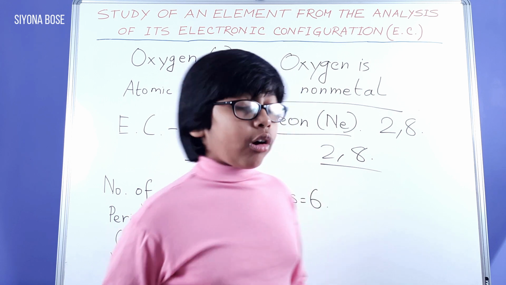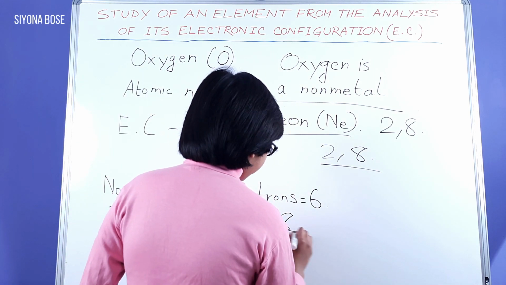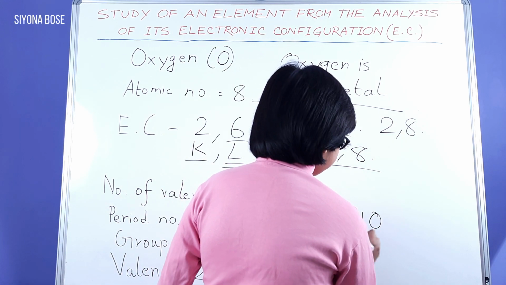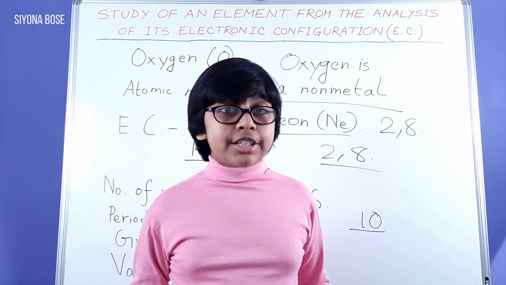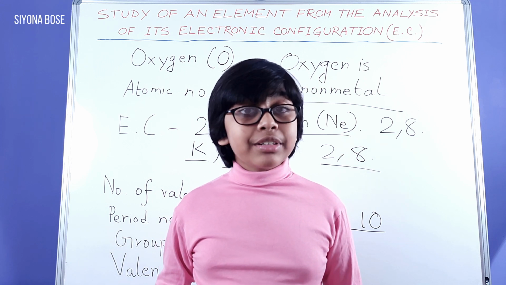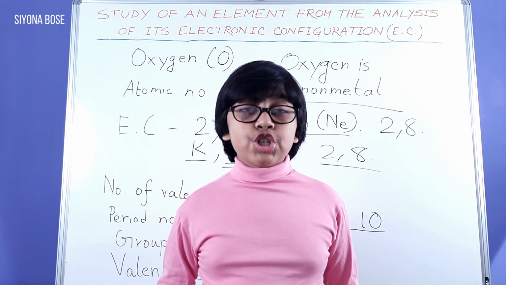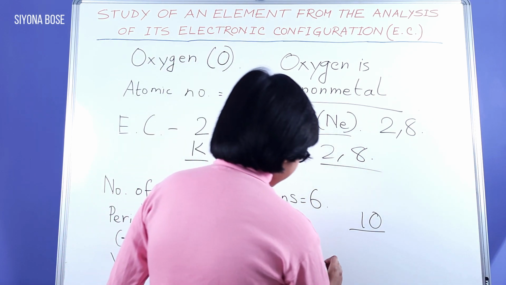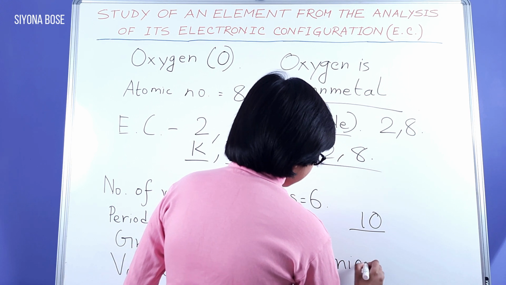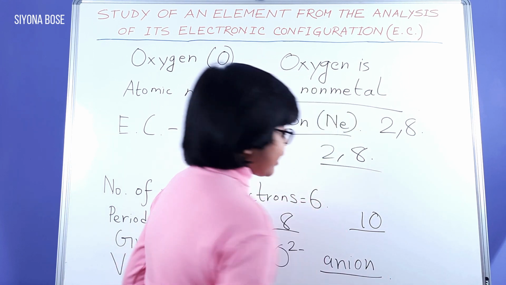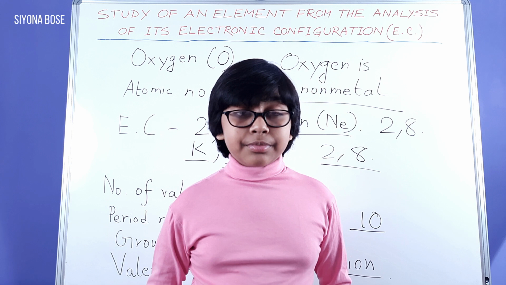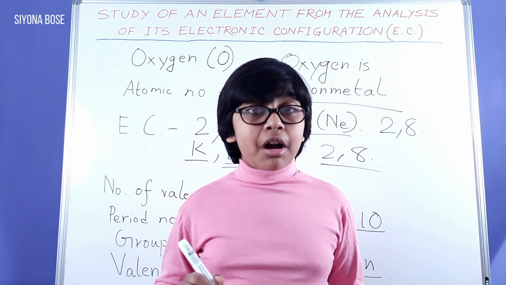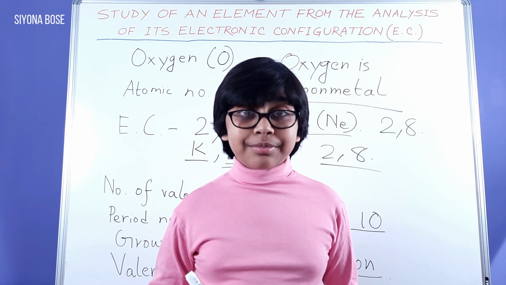On doing so, there are 8 protons in the nucleus, but 10 electrons altogether in the 2 shells, creating 2 negative charges on the oxygen atom, forming an O2- anion, which is a negatively charged atom. Now you may have a look at the derivations we got from the electronic configuration of oxygen. Here we go.